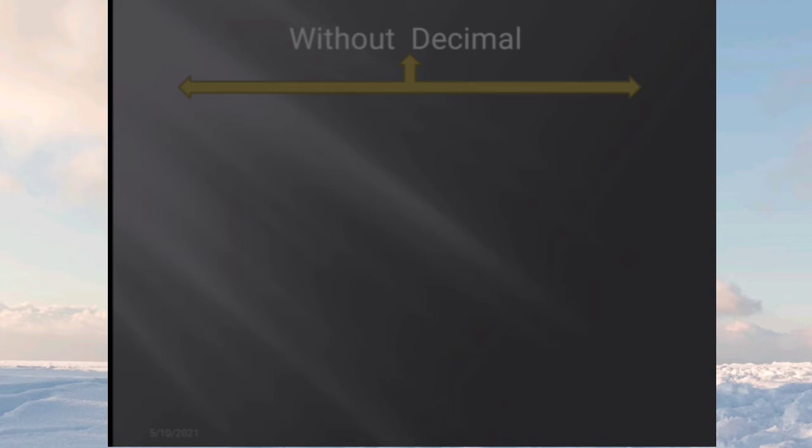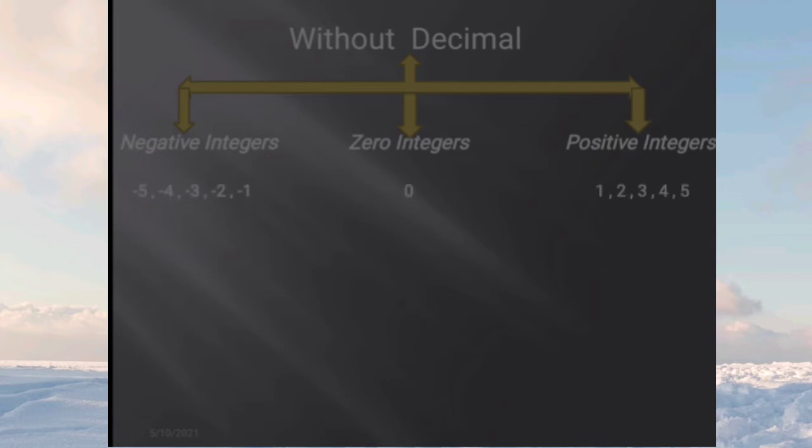Without decimals there will be three parts: negative integers, zero, and positive integers. From negative to positive, all numbers without decimals are known as integers, and the integers have three parts: negative, zero and positive. So what are negative integers? Some examples will be given. Negative integers are negative numbers.